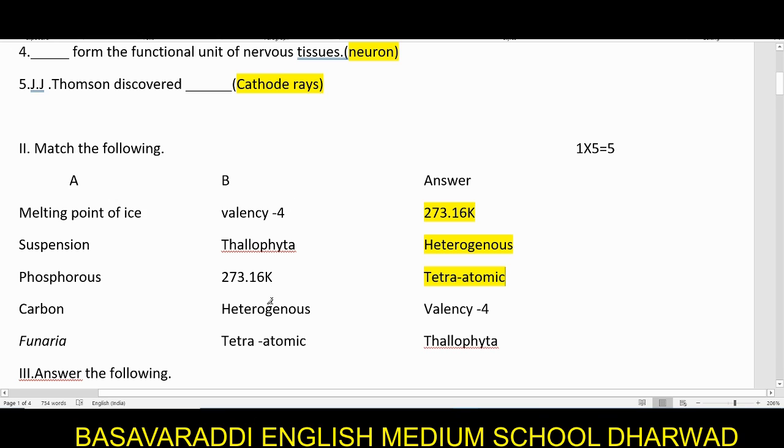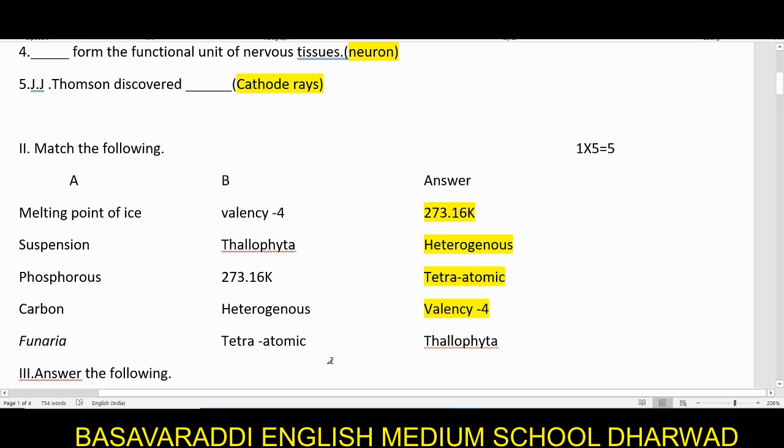Carbon in this particular given options, it holds good for 4. So the valency of carbon is how much? 4. That means it has the capacity or the ability to bond up with another element with 4 electrons. So that's 4. It is nothing but the valency of the carbon, that is 4.